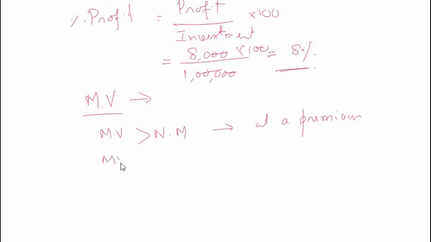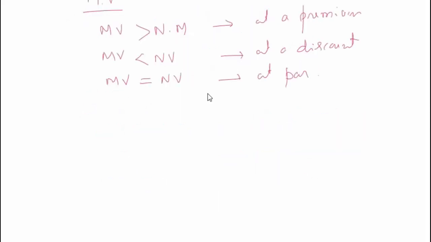If market value is less than the nominal value, then you are selling at a discount. That means you are making a loss here. If market value is equal to nominal value, then you are selling at par. So, depending upon the performance of the company, you may get more money than you invested, or you may get less too when you sell the shares.